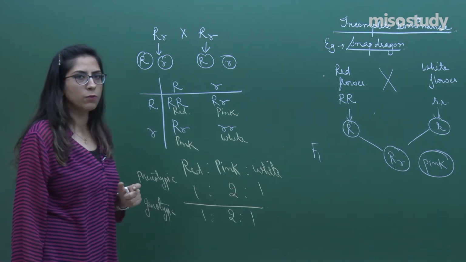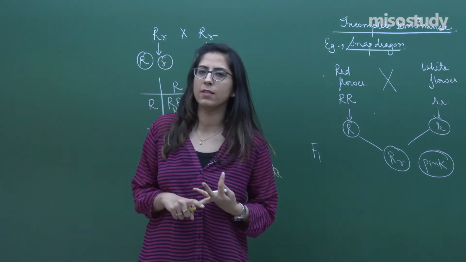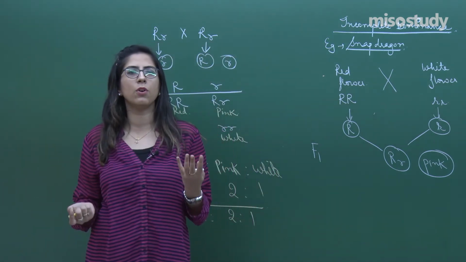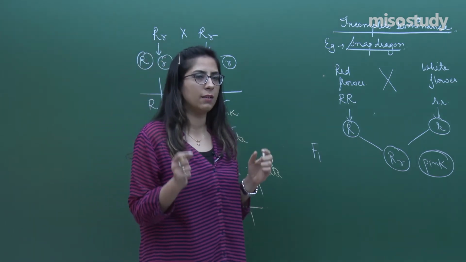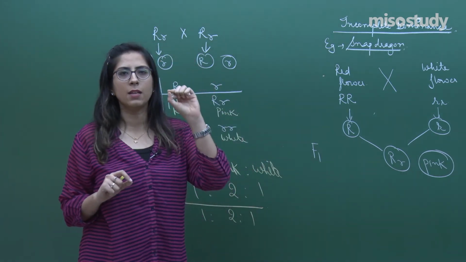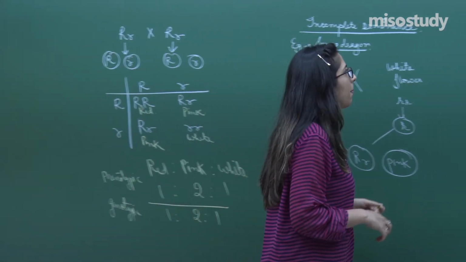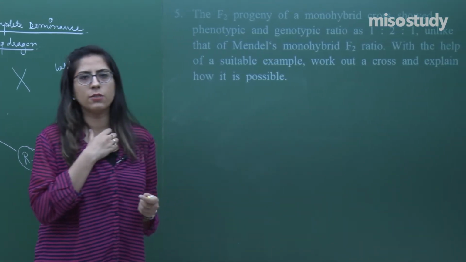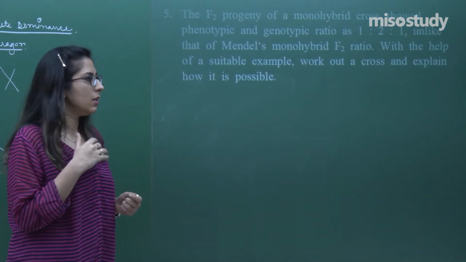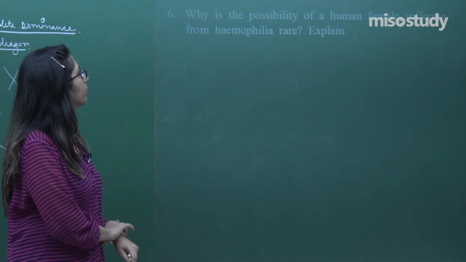This is how you have to do. You have to write a separate example. What is the example of it? What is the name of this phenomenon? That is an incomplete dominance. Also, you have to make the whole cross. This is a Punnett square, etc. You have to mention that this is parent 1, this is parent 2, like this. Now, come to this side again. So we have discussed question number 5, which is related to incomplete dominance. Now let's move forward towards our next question.